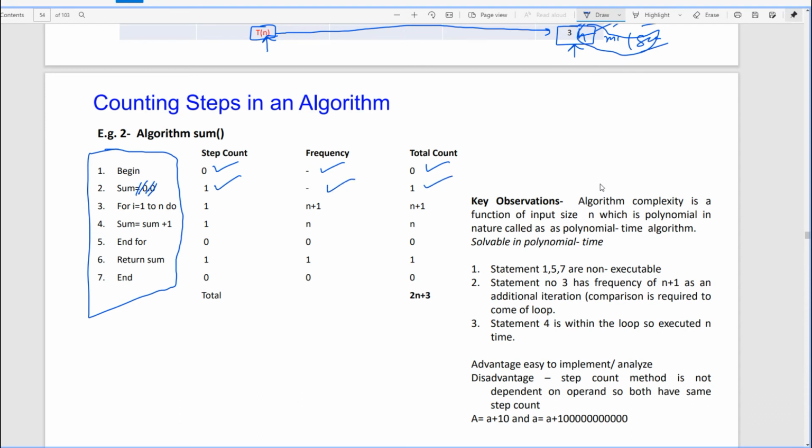For i equals 1 to n, what you have to do? You have to perform sum equals sum plus 1, and end. So what is the frequency of this 1? How many times is the for loop going to repeat? n plus 1. That is, the total count is n plus 1. How many times is the statement inside the for loop repeating? This is an assignment statement, so 1. And the frequency is n times, it is n.